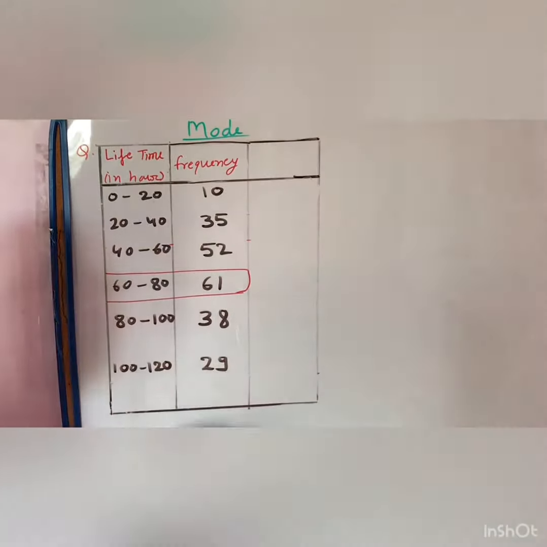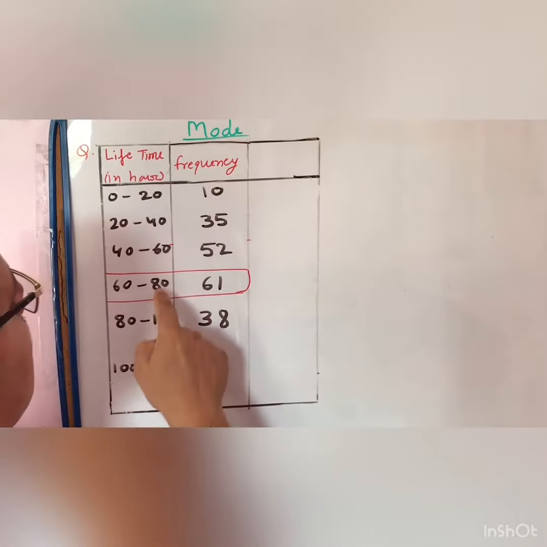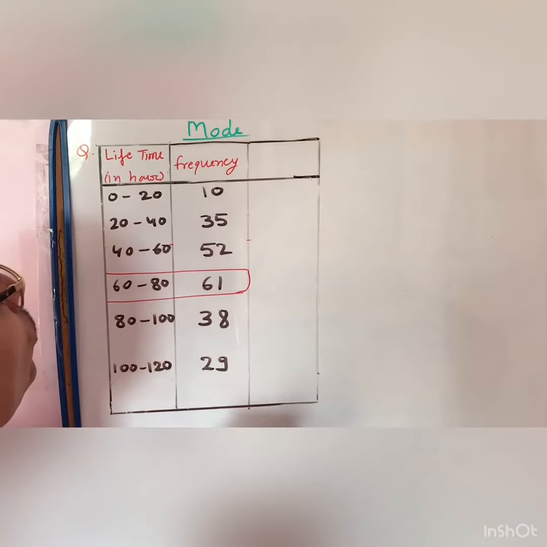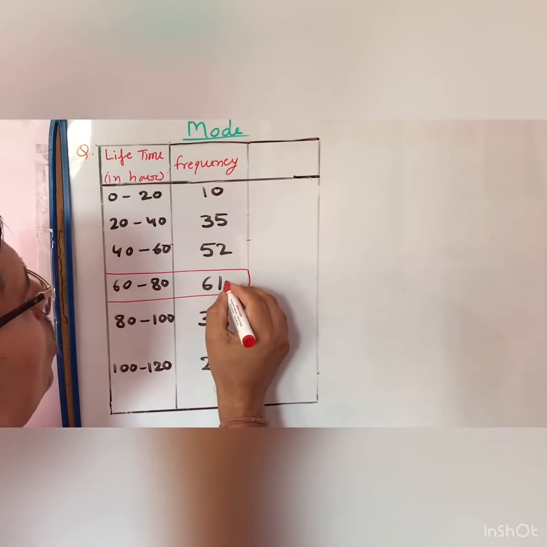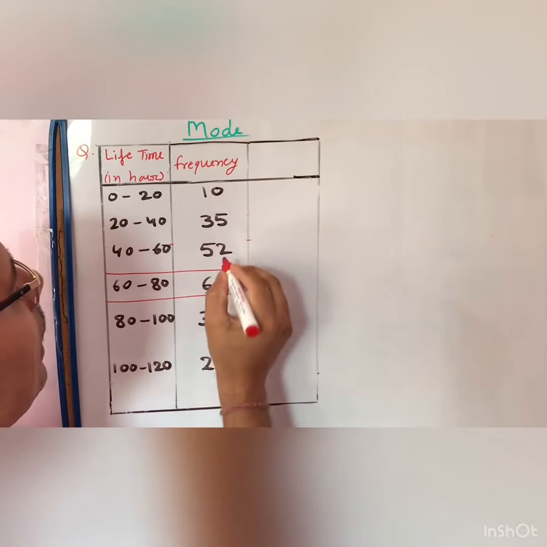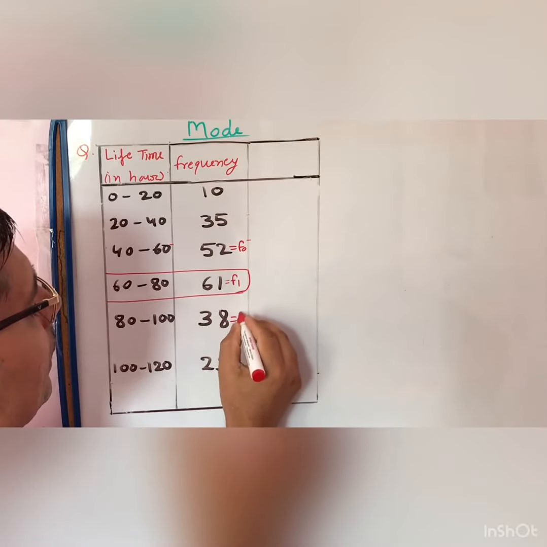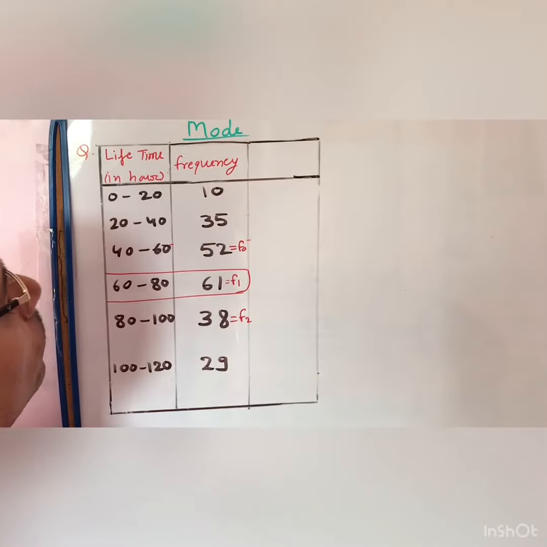Therefore this 61 is f1, and 52 is f0 and 38 is f2.